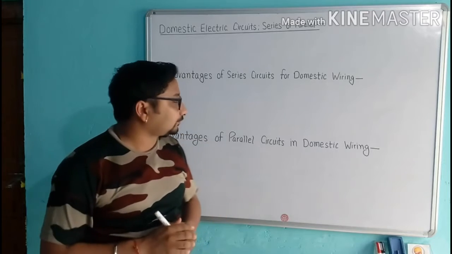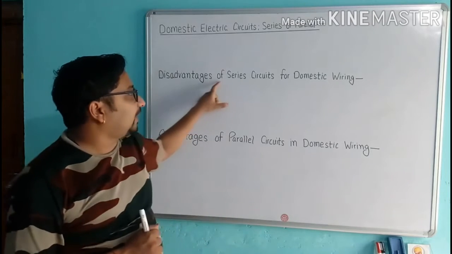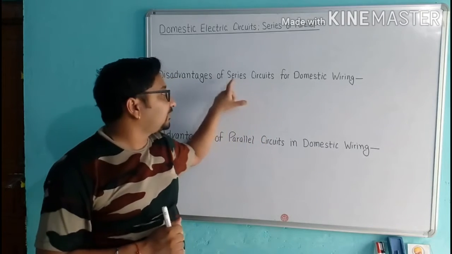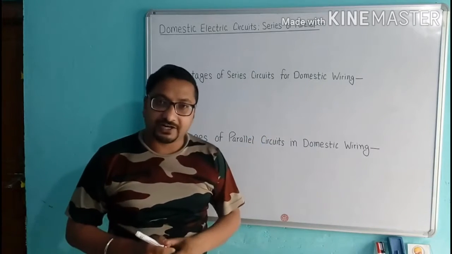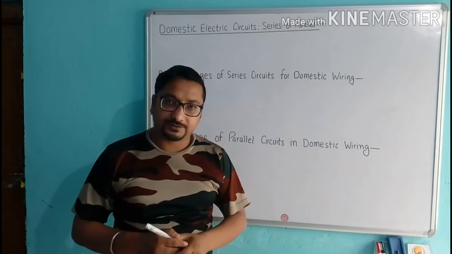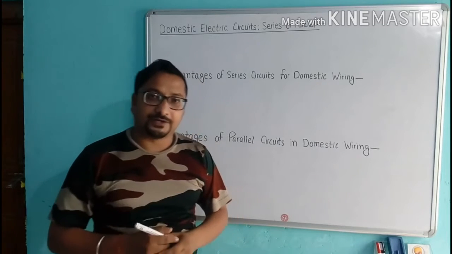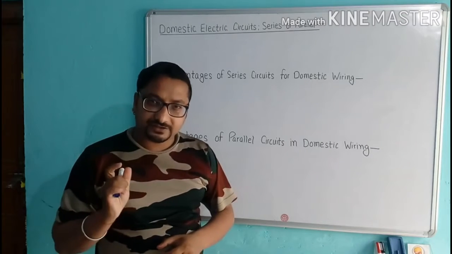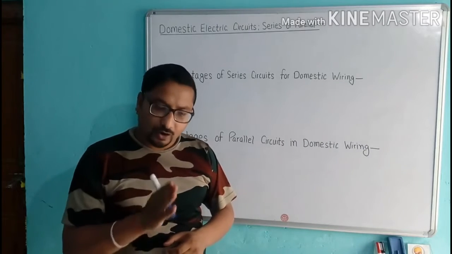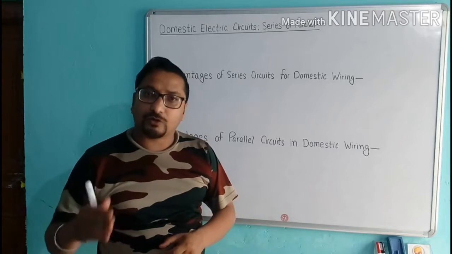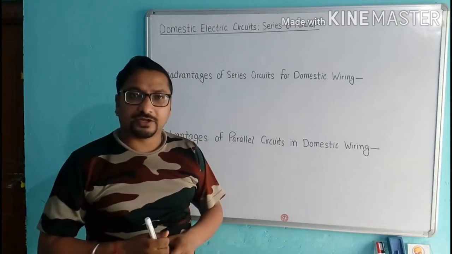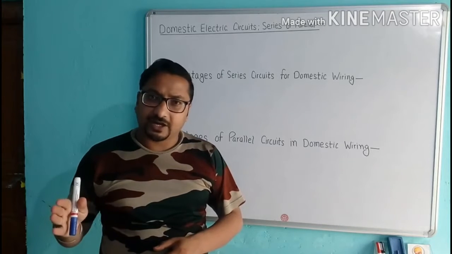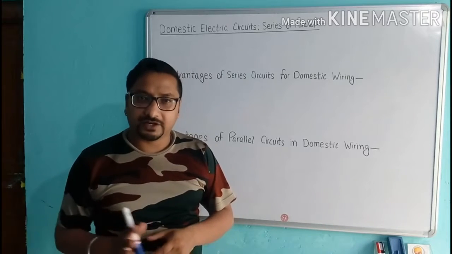Now, disadvantages of series circuits for domestic wiring. If we use series connection for domestic wiring, we face a number of problems. Number one, if one electric appliance stops working, then all other electric appliances also stop working, because at that point the circuit breaks and all the other electric appliances also stop working.